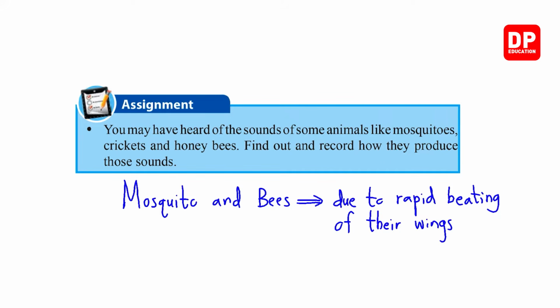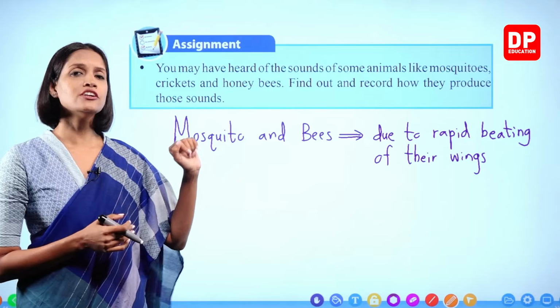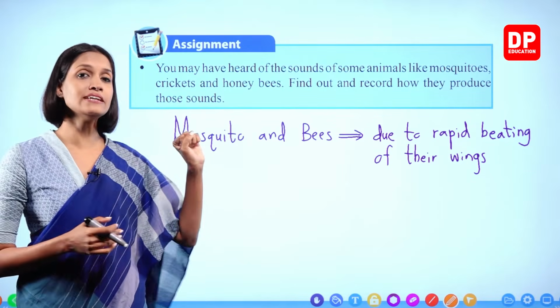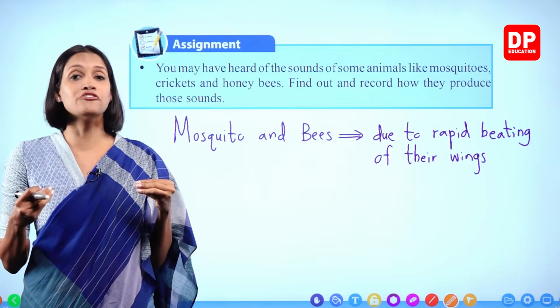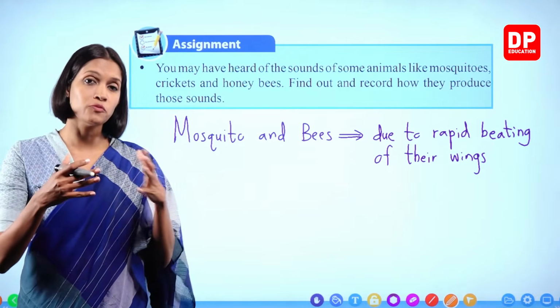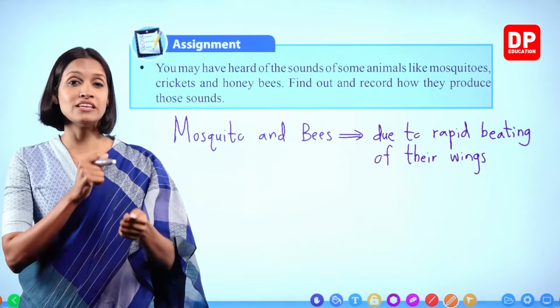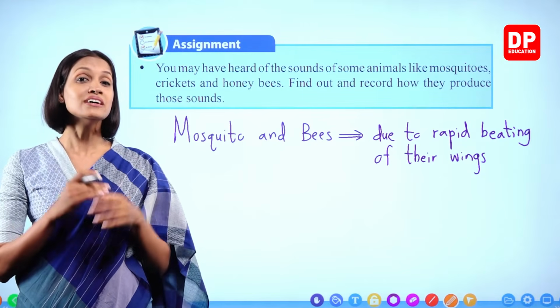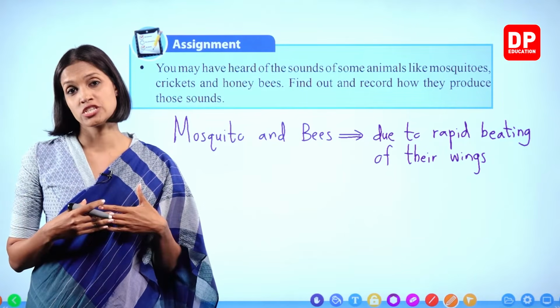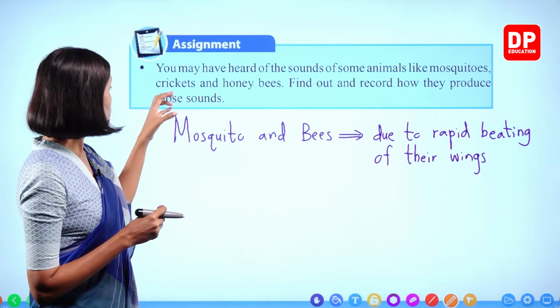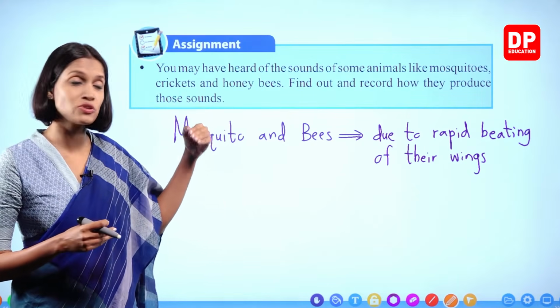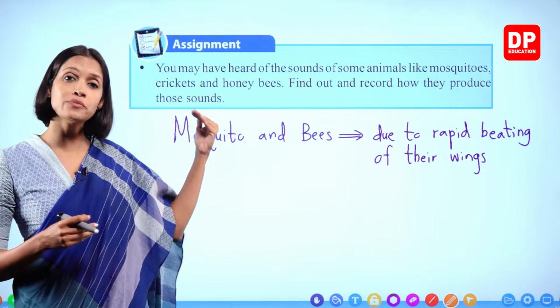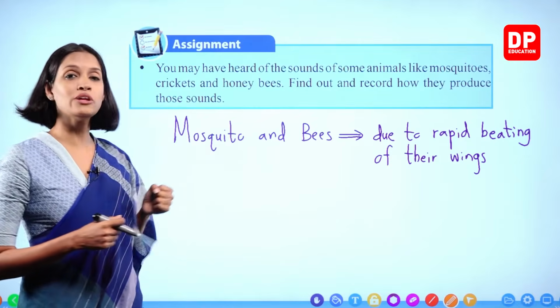Okay, children. So the next one, crickets. When you consider crickets, children, they have leather-like front wings. When they rub these leather-like front wings together, a special sound is produced. Not only that, some other insects also, like the grasshopper, can produce sound by rubbing body parts.